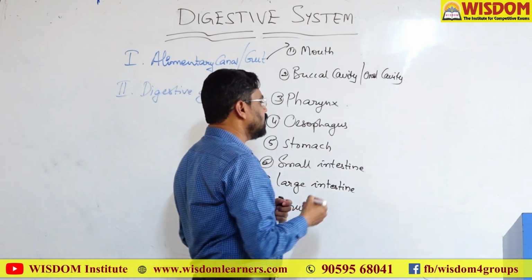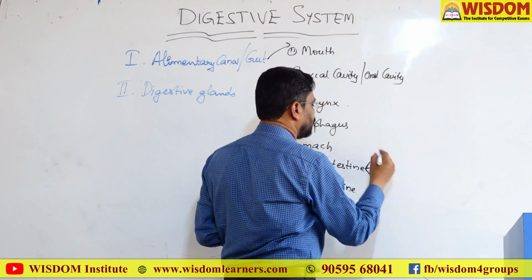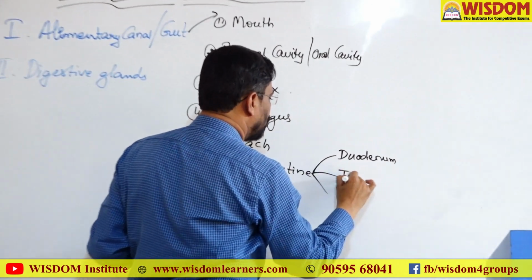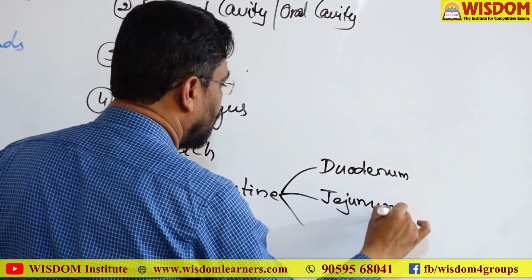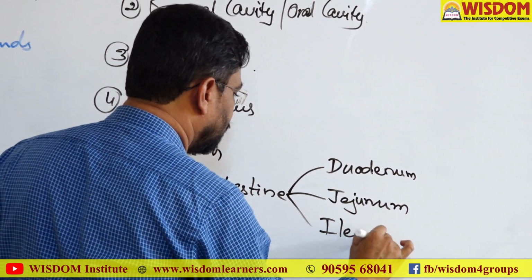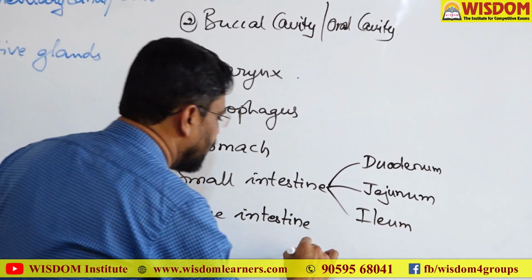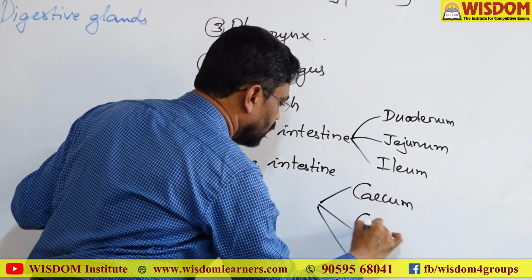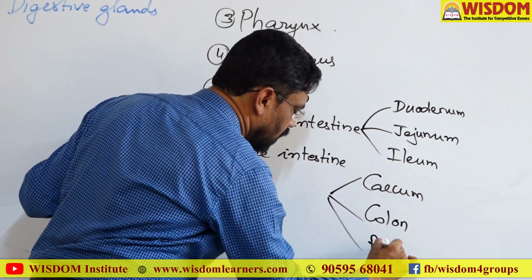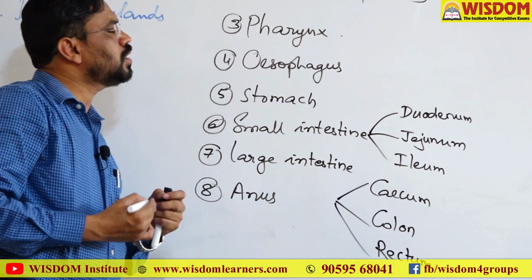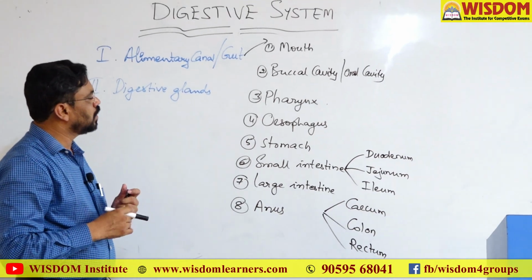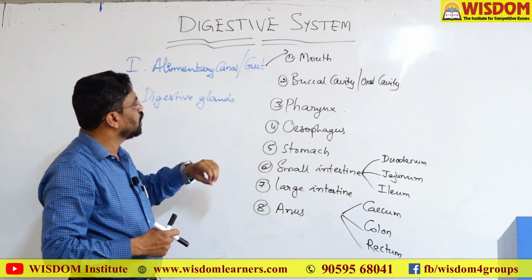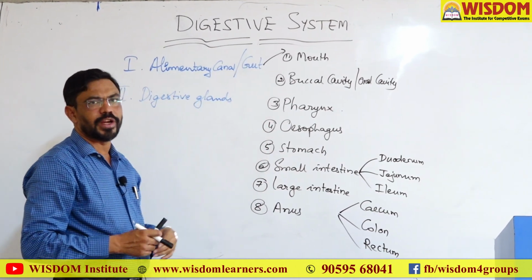The small intestine is again divided into three parts: duodenum, jejunum, and ileum. The large intestine contains again three parts: cecum, colon, and rectum. So, these are the parts of the alimentary canal. It starts with the mouth, ends with the anus, and is a long tube like structure.